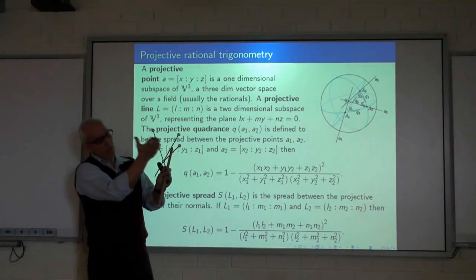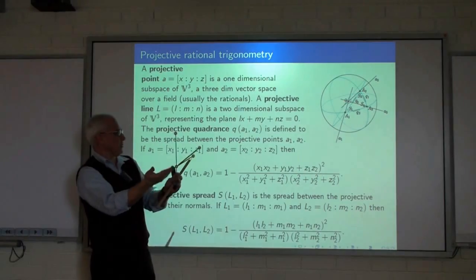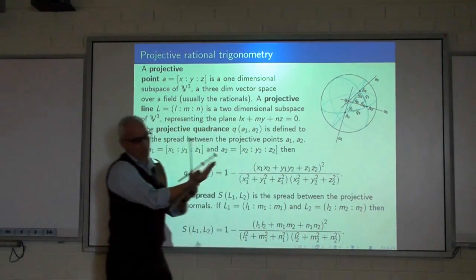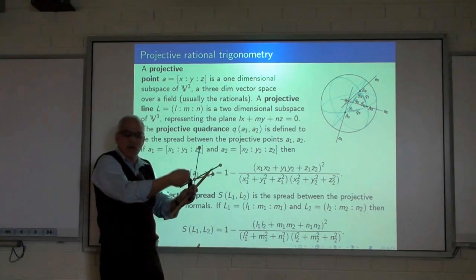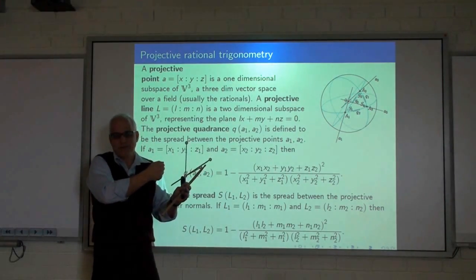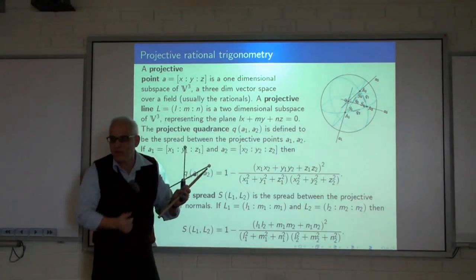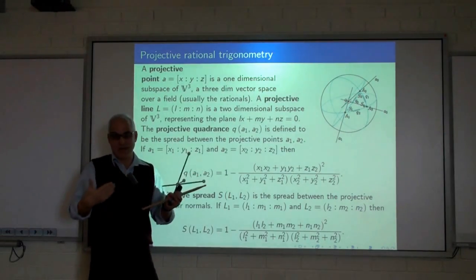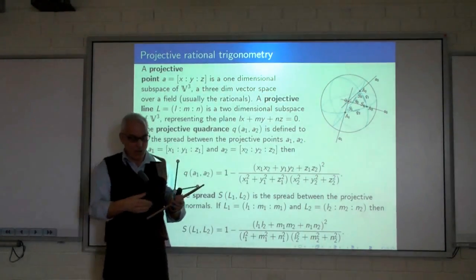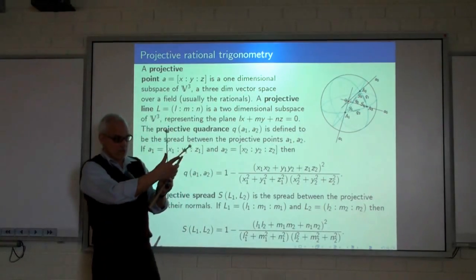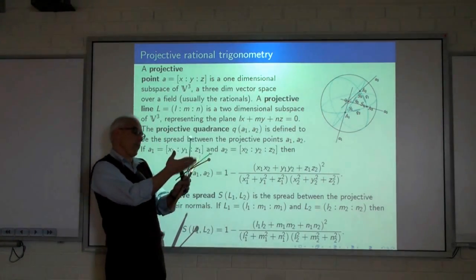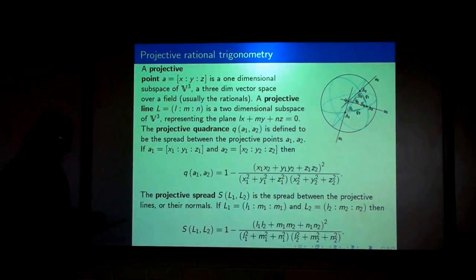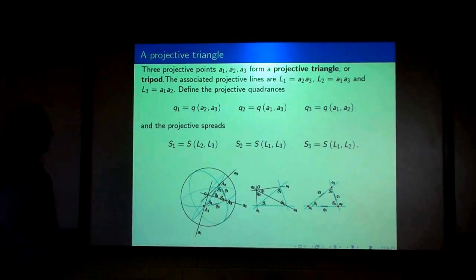On the other hand, if we take 2 planes, which are essentially the projective lines, these great circles, then we can take those 2 planes and they're both determined by normal vectors. So if we take the angle or the spread between the 2 normal vectors, we can associate that as the relationship between the 2 lines. So it all comes down to spreads. We're either taking the spread between 2 lines or the spread between 2 planes to determine the 2 fundamental concepts in projective rational trigonometry.